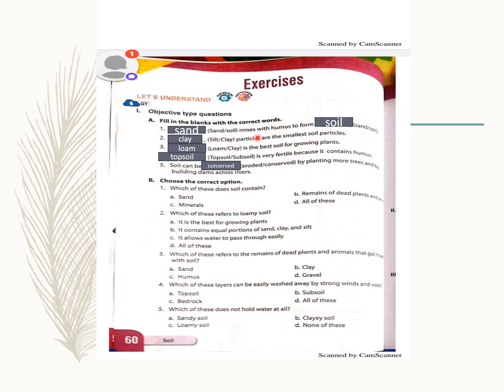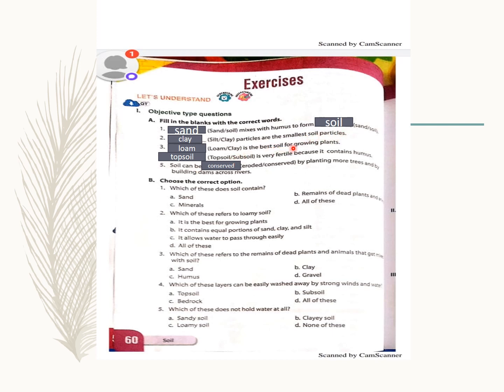Now, dash mixes with humus to form dash. So, what will mix with humus to form what? So, sand or soil में कौन सा आएगा? Sand mixes with humus to form soil. Okay. Next is dash particles are the smallest soil particles. Smallest कौन से थे? Clay particles are the smallest soil particles.